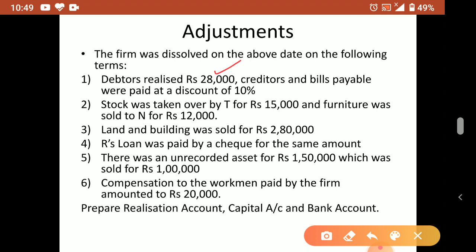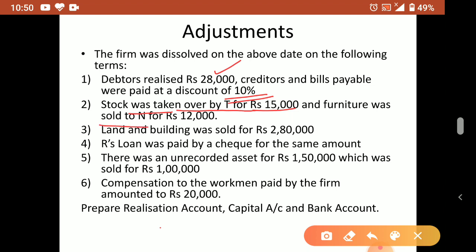Okay. Then creditors and bills payable were paid at a discount of 10%. So creditors and bills payable money we paid at a discount of 10%. So creditors say 10% minus karna hai. Then bills payable also you minus 10%. Okay. Then stock was taken over by T for rupees 15,000. So stock didn't sell. It was taken over by a partner. T ने लेके गया. So I told you, if you sell, what we write? Bank, by bank. But if a partner take, what we have to write? Partner's capital account.